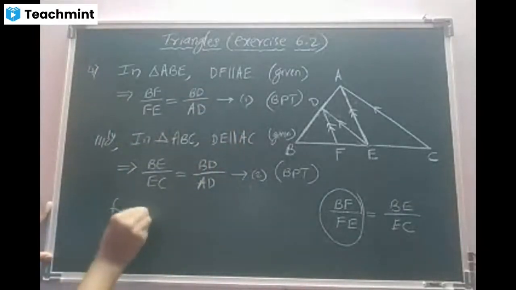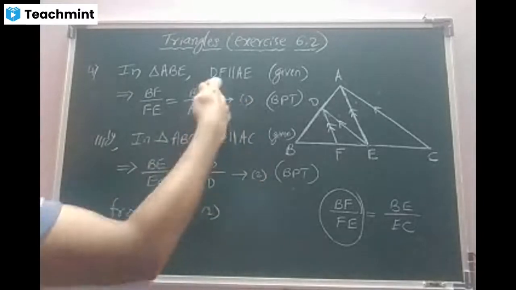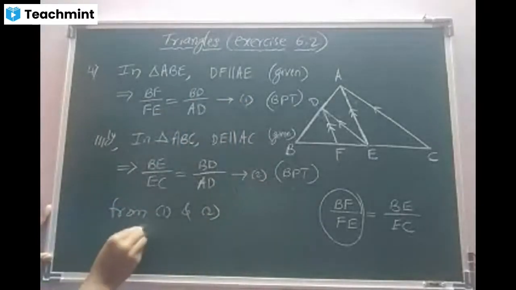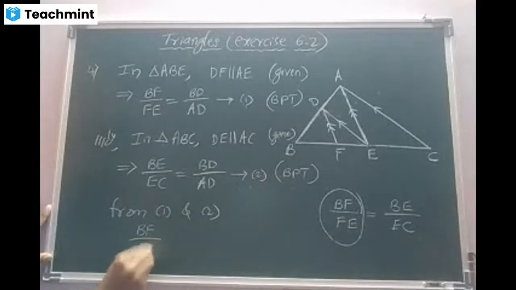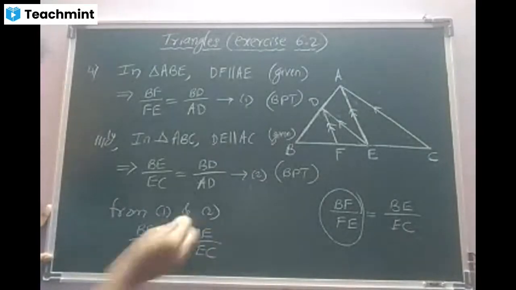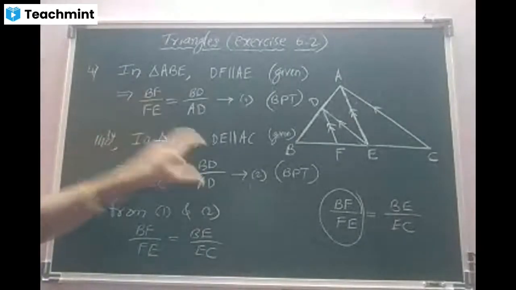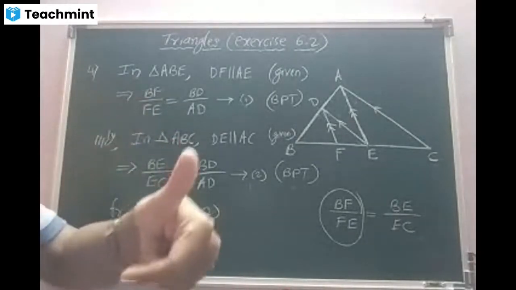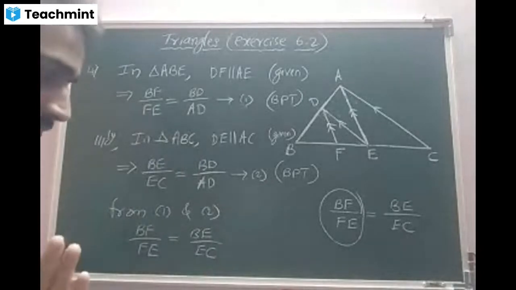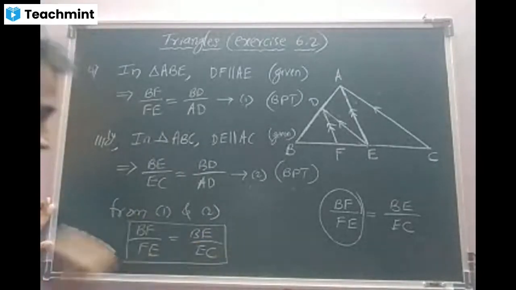From 1 and 2, what can I write, students? BF by FE is equal to BE by EC. This is what we have done in the last question also. RHS are equal, so LHS are equal. Got it, beta? Yes, sir. And this is what the proof is. This is the proof we have to get.